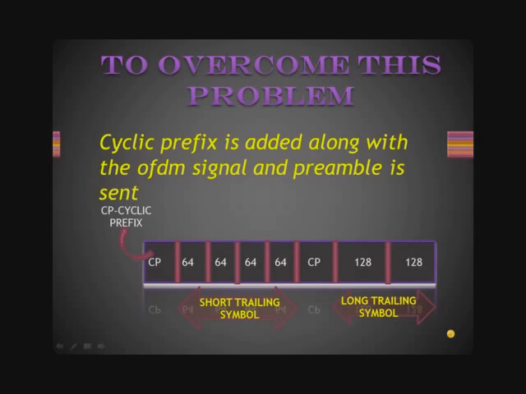The first one is followed by 64 bits and the second one is followed by two 128 bits. The 64-bit symbol is called a short training symbol and the two 128-bit symbols are called the long training symbol. Earlier in this technique, the 64-bit training symbols are used for autocorrelation. What happens over there? It will get autocorrelated and it will give rise to a plateau.